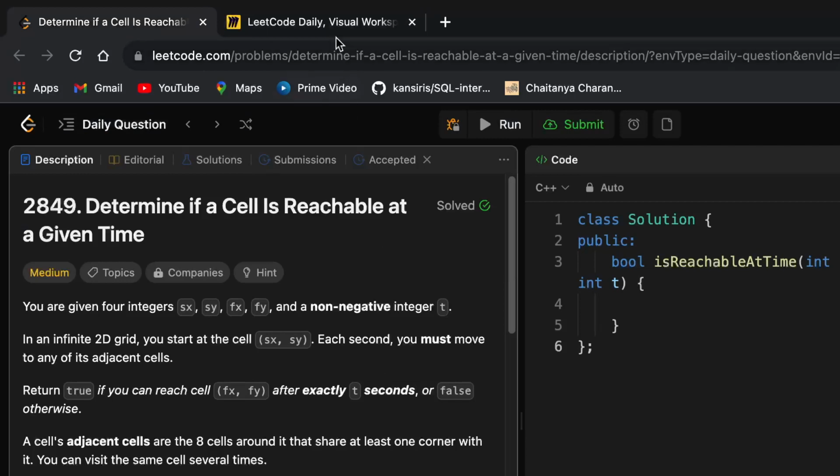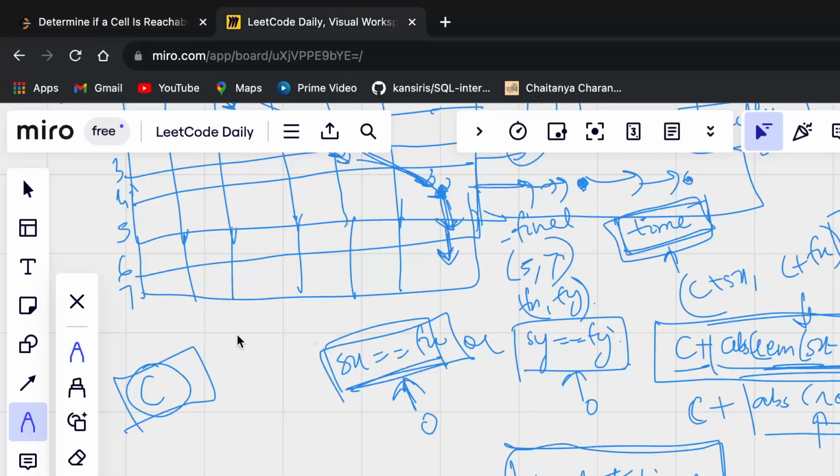Now, there is one condition that we missed, right? That one corner case. What is the corner case? The corner case is, let's say you are standing at this cell and you are saying, I want to travel to this cell only. So that is your Sx, Sy and Fx, Fy are both equal, right? They both are equal. So you have to travel to this cell only.